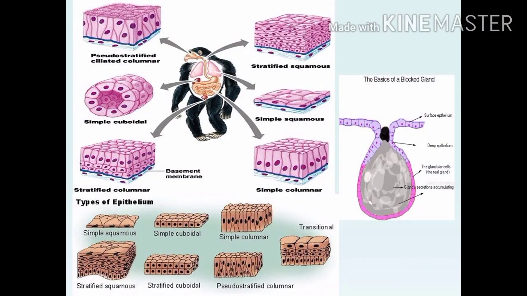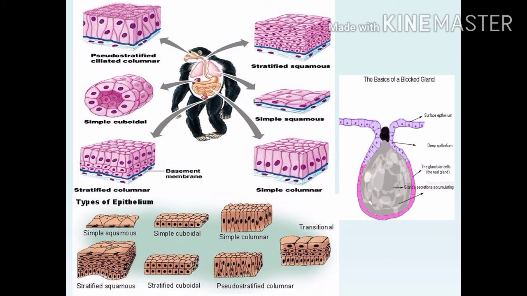See these pictures. These are the different types of epithelial tissues. First, pseudostratified ciliated columnar, stratified squamous, simple columnar, then stratified columnar, simple cuboidal cells.